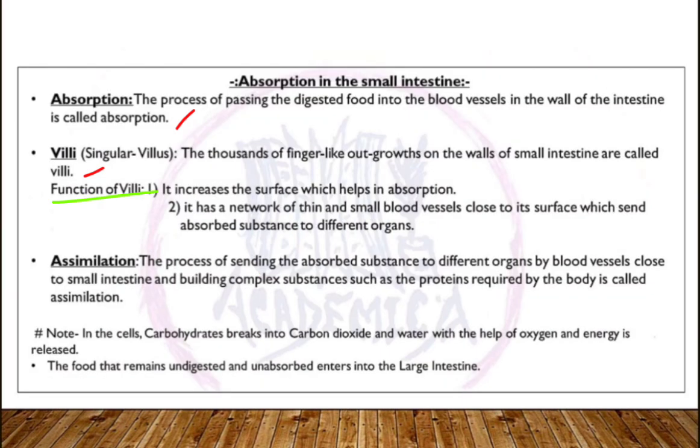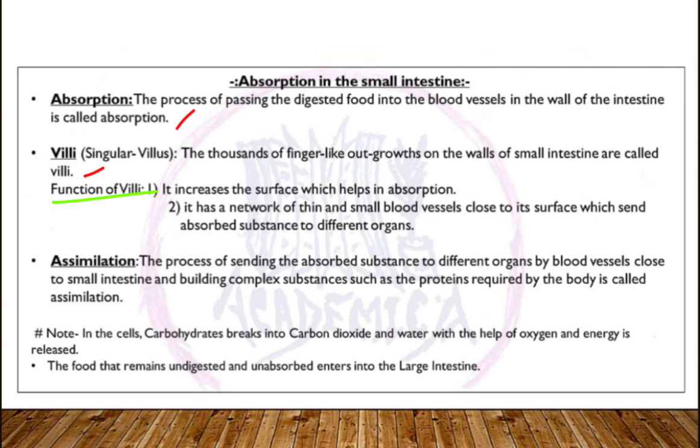Absorption, the process of passing the digested food into the blood vessels in the wall of the intestine, is called absorption. It means the food components which get digested are absorbed by blood vessels connected to or near the intestine. Okay. What are villi? Villi are a finger-like structure or outgrowths we can find on the walls of the small intestine.